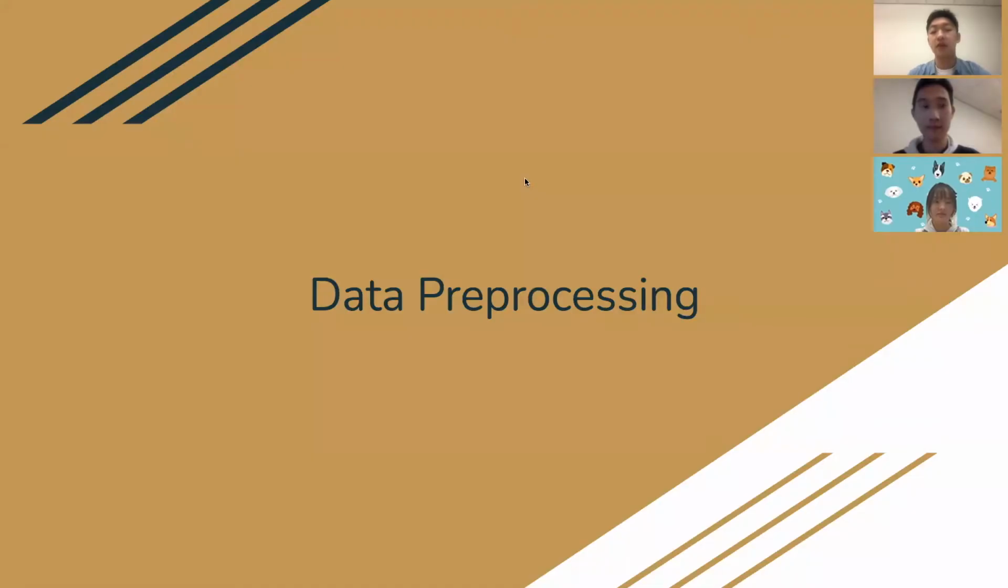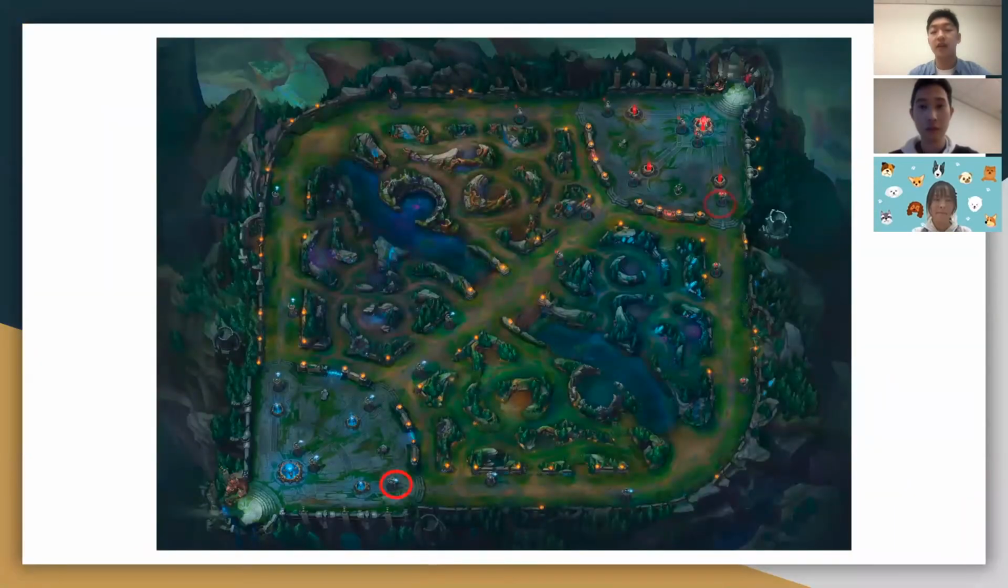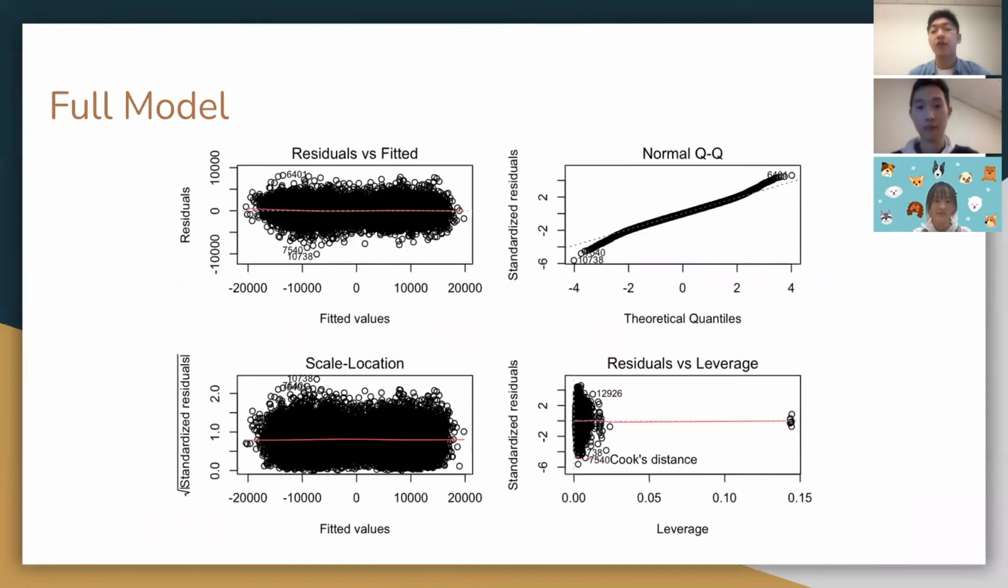Data preprocess. There are more than 24,000 matches and a combination of categorical and continuous variables. Some matches in the data have values such as 2 destroyed base turrets, but there is only 1 base turret that can be destroyed. These typos can harm the validity of the model, and therefore we will remove them. Then we fit the full model.